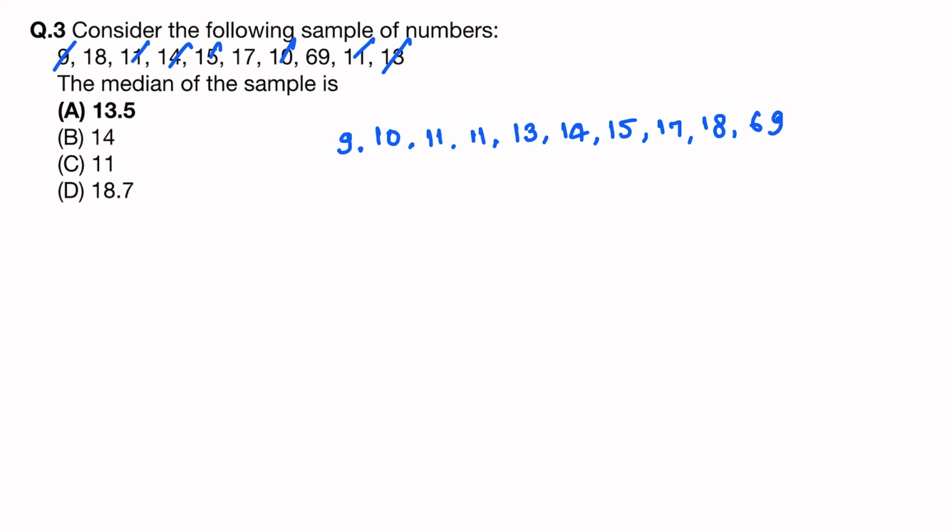See how many numbers are there: 10 numbers. So its median will be the average of the fifth and sixth numbers. So 13 plus 14 is 27, divided by 2. This will be 13.5. So its median is 13.5.